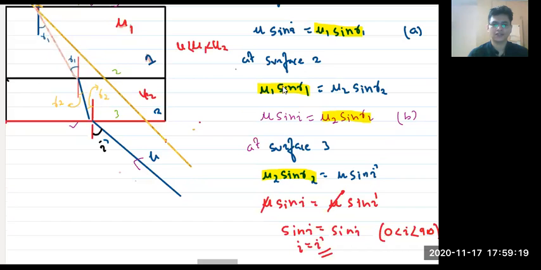So this is the concept of refraction. And if you see that this light is shifted by some distance, this is called lateral shift.